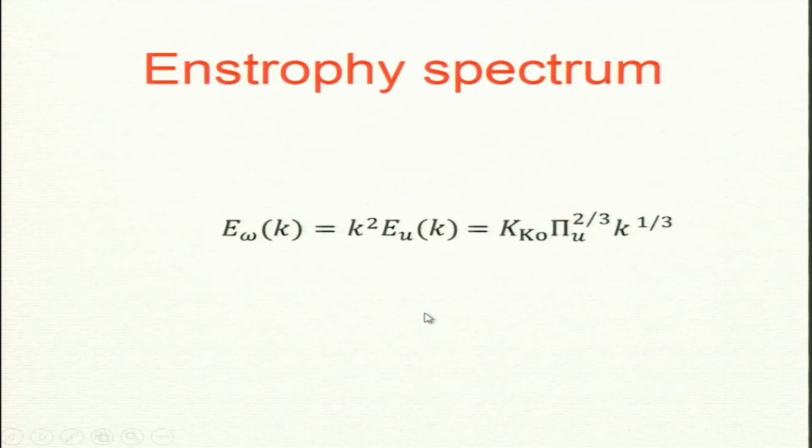Okay. So, what is the entropy spectrum? That is by dimensions, because omega is curl of u. So, k cross u, omega k, the mod of this is k u k, correct. So, the spectrum of u omega is u k cross k squared.